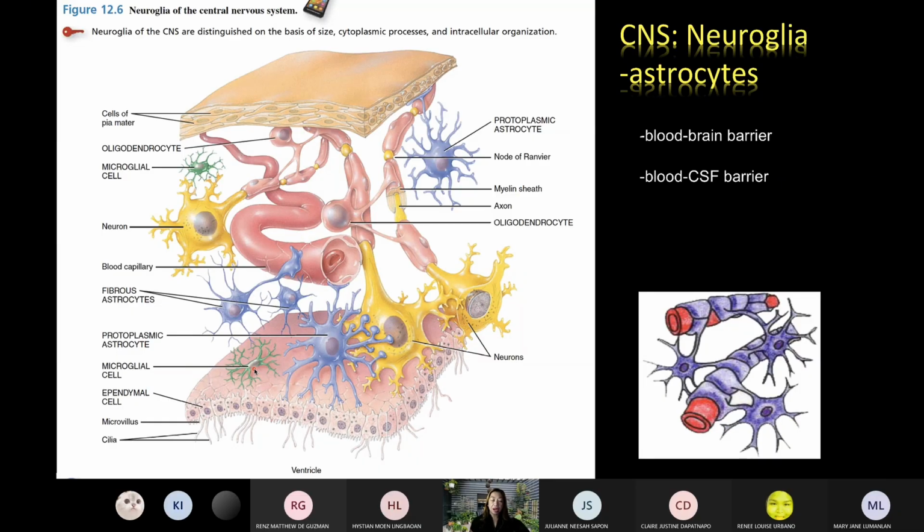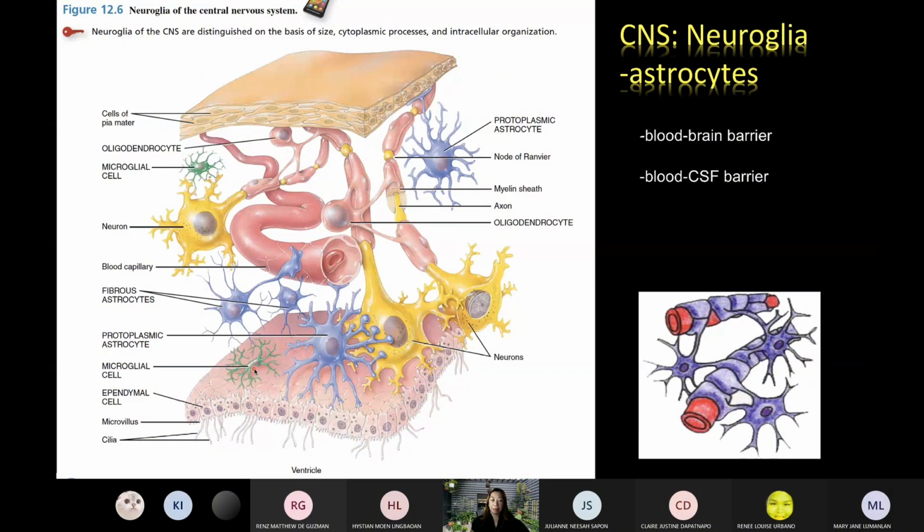So it means they are examples of what blood cells? White blood cells po. Which of the 5 white blood cells? Macrophages. They are mature forms of, di ba meron tayong 5: neutrophil, eosinophil, basophil, monocyte, and lymphocyte.